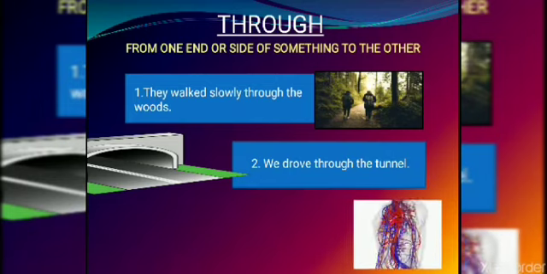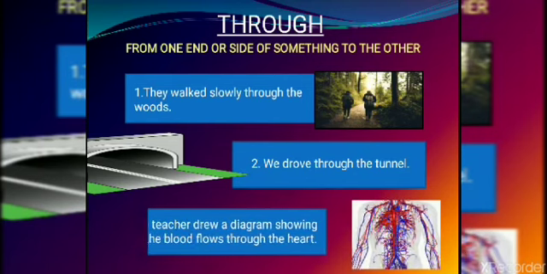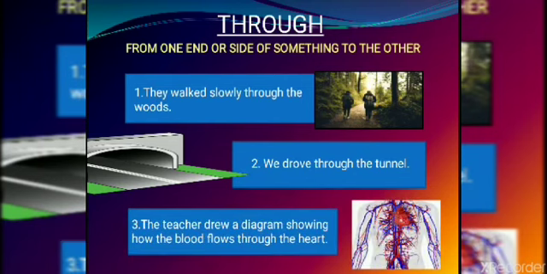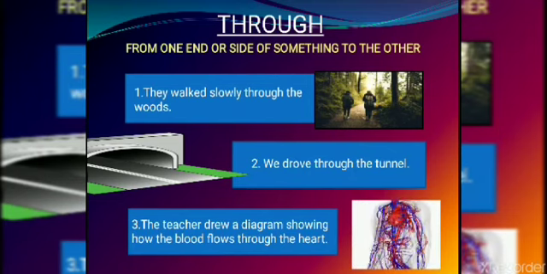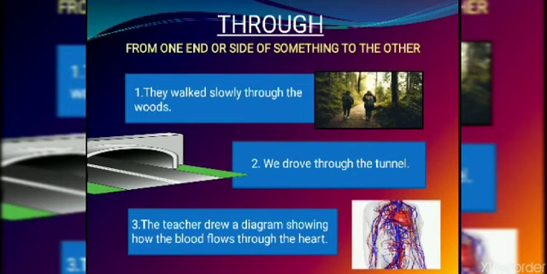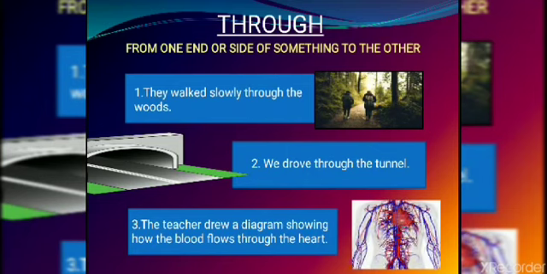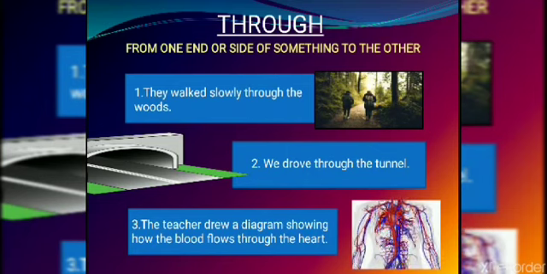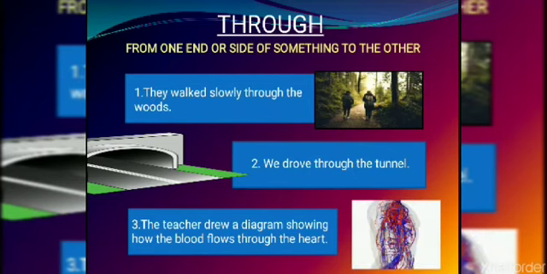Next, here you can see this picture. For example, the sentence is, the teacher drew a diagram showing how the blood flows through the heart. That means how the blood passes through the nerves. So nerves are also covered up. The blood is moving from one end to the other end through the veins. The veins are covered, right? So here also it makes us clear that through is used at such places where the things are covered, where the things are dense, and there is no set clear limit.